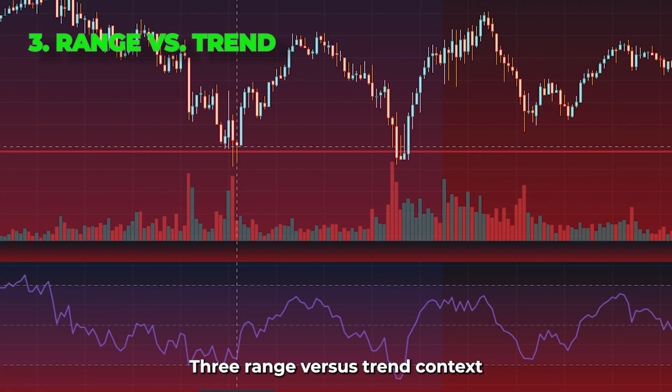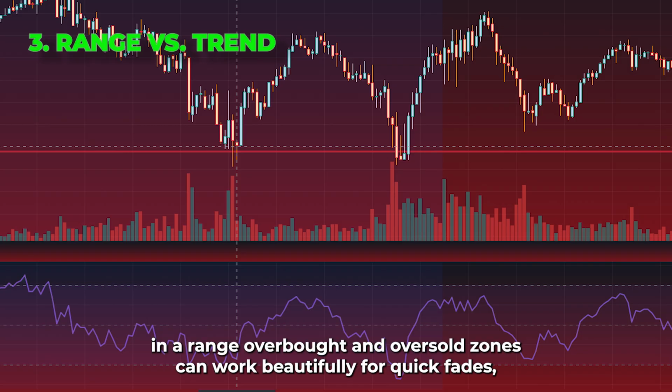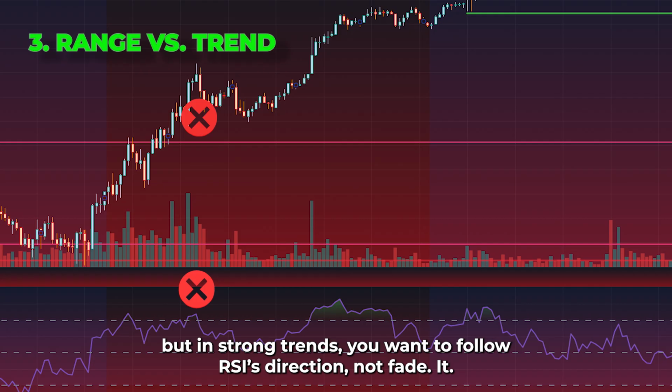3. Range versus trend context. RSI behaves differently depending on market conditions. In a range, overbought and oversold zones can work beautifully for quick fades. But in strong trends, you want to follow RSI's direction, not fade it.